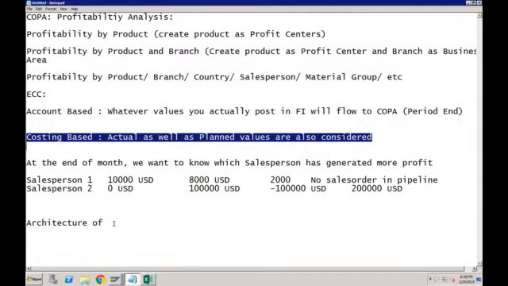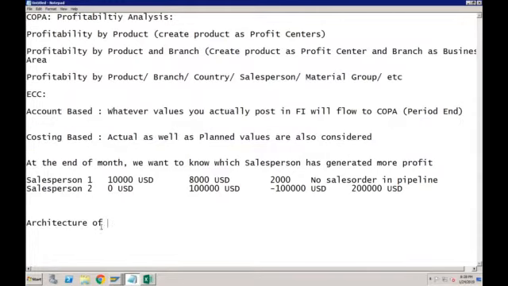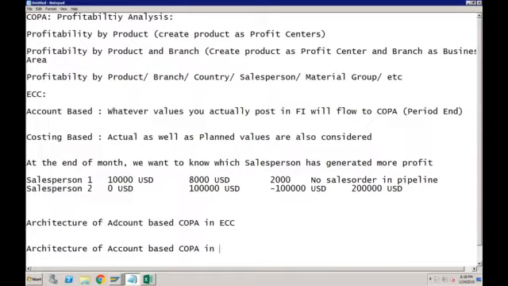So there is only change in account-based COPA. So what was the architecture of account-based COPA in ECC? And then we will talk about the architecture of account-based COPA in S/4HANA.